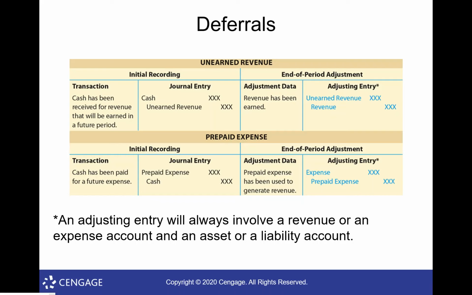All right. So that is a deferred revenue. Our adjusting entry is always going to be a debit to unearned revenue, so decrease the liability, and a credit to revenue, increase the revenue. Okay. And then a deferred expense